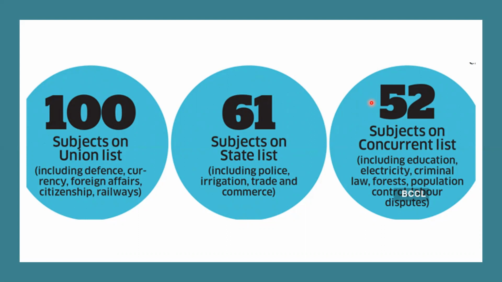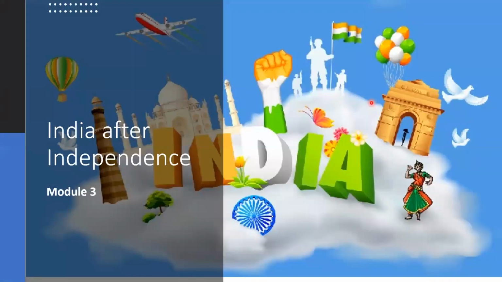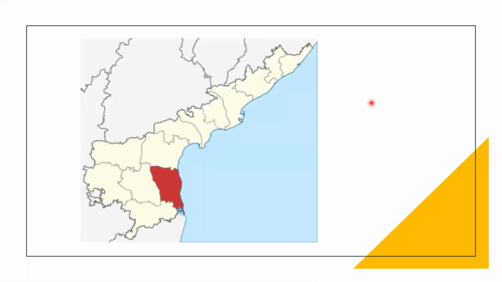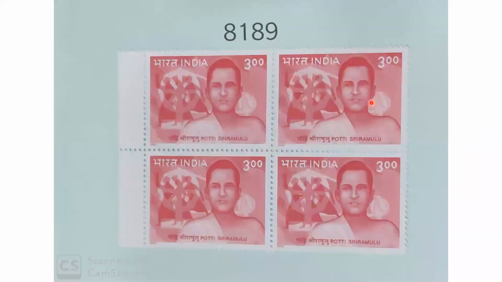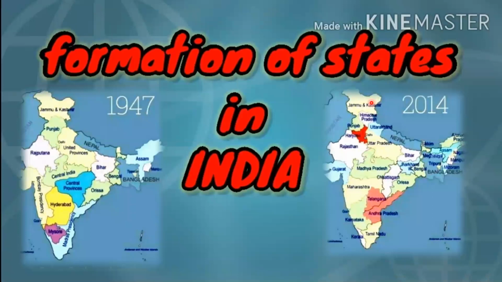Today we'll see another module, India after independence, module 3. In this lesson we are discussing majorly two topics. One is how the states were to be formed. When we got independence, we had only a few states.